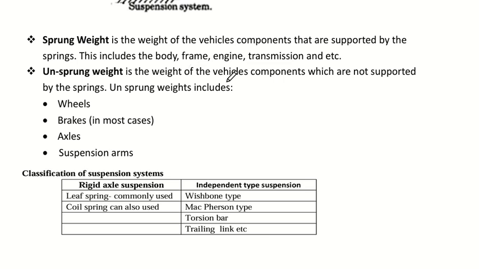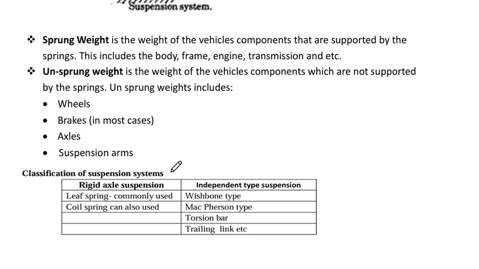Unsprung weight is the weight of the vehicle components which are not supported by the spring. That means the wheel, the brake, the axle, suspension arm. These are all the unsprung weight. So this is all about what is sprung weight and unsprung weight.